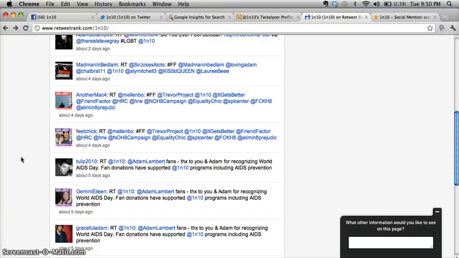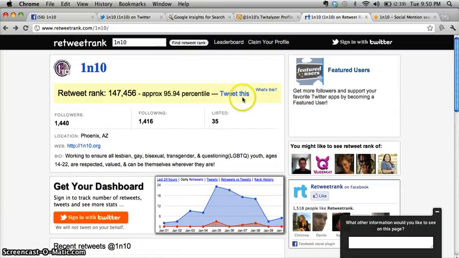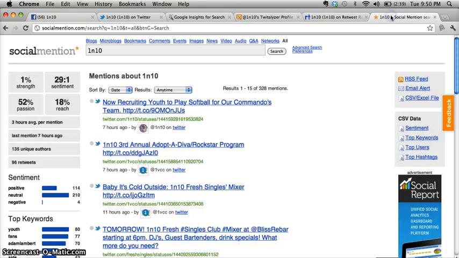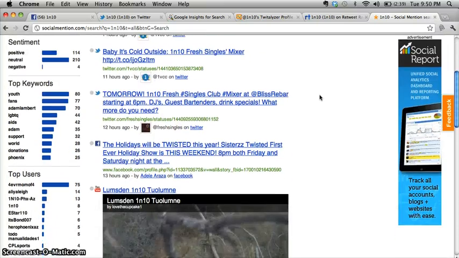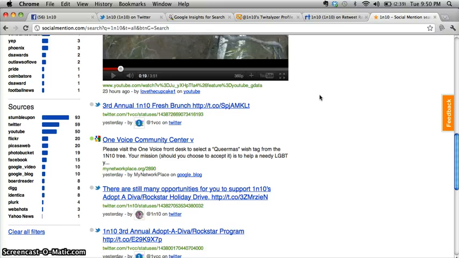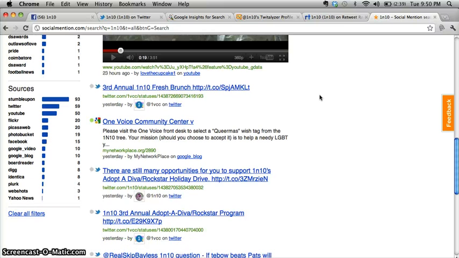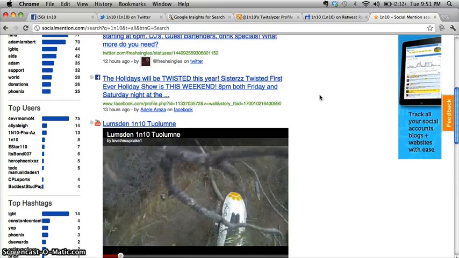The next one we're going to go to is called Social Mention. Social Mention looks at the entire spectrum. It doesn't look only at Twitter. It looks at Facebook and other places where 1 in 10 may be mentioned.